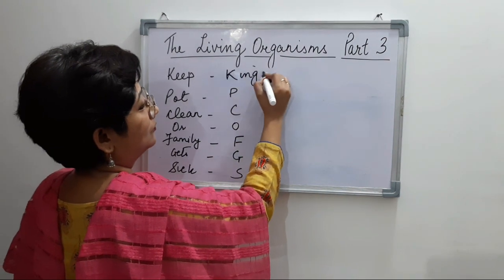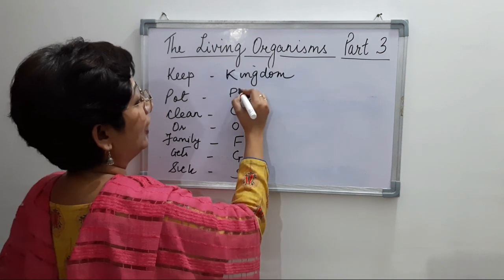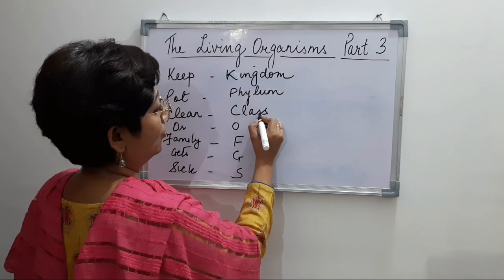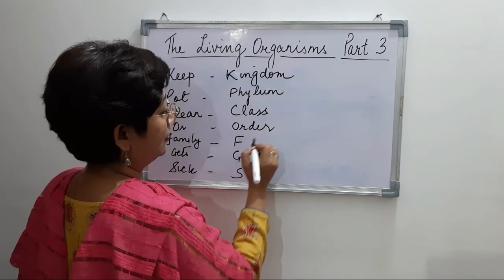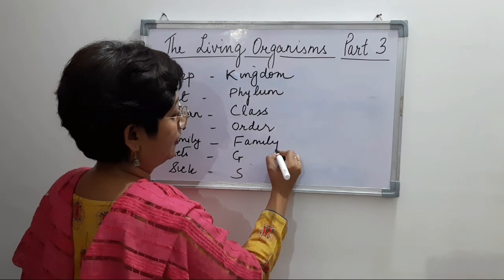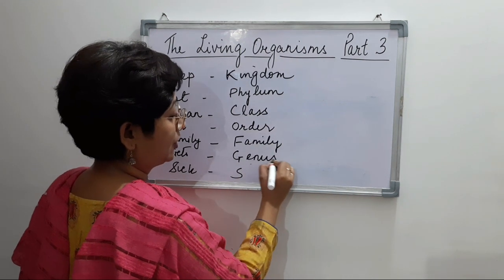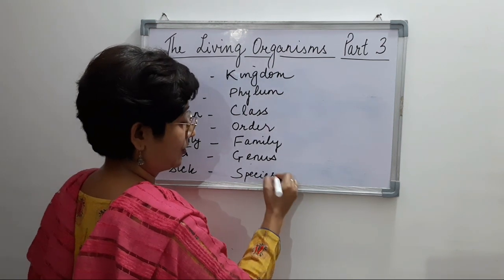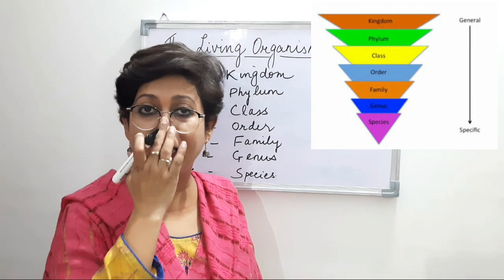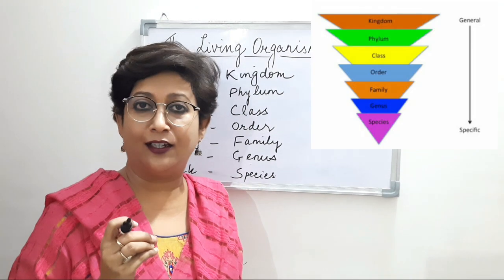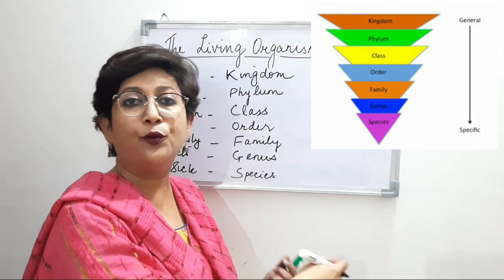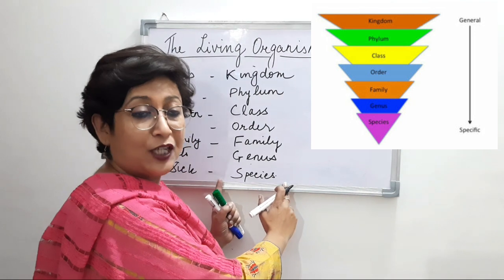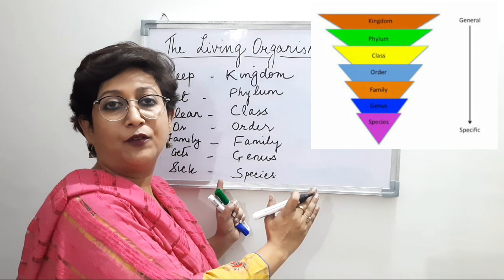K is Kingdom, P is phylum, C is class, O is order, F is family, G is genus, the two terms that we've been talking about since the last class, and S is species. Right, so this is the order of the taxonomic hierarchy. And we start with the basic unit of the taxonomic hierarchy, which starts from the bottom. So species is the first basic unit that we will talk about.